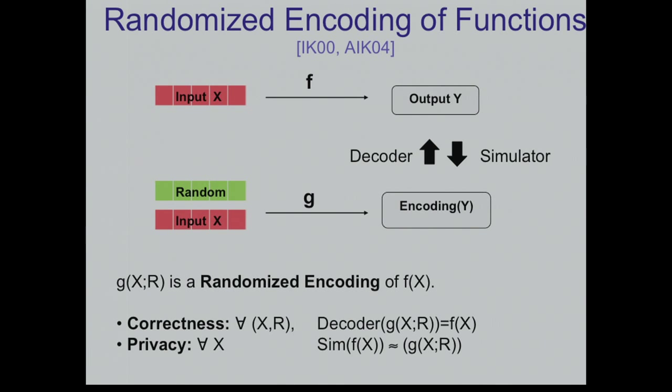And as usual, you can formulate privacy in different ways. You can think about perfect privacy, when these two distributions should be identical, or statistical privacy, where they should be very close up to some statistical error. And you can also think about computational privacy, where these things are only computationally indistinguishable, so they are the same for computationally bounded adversaries. So this is our basic notion.